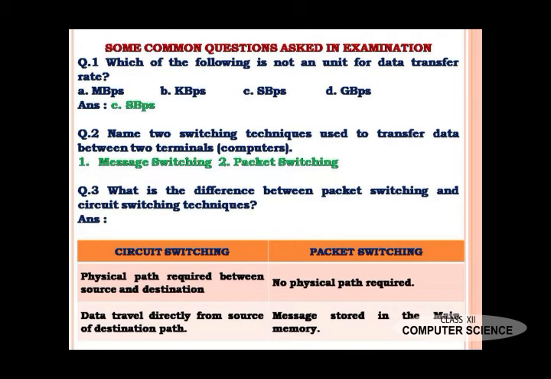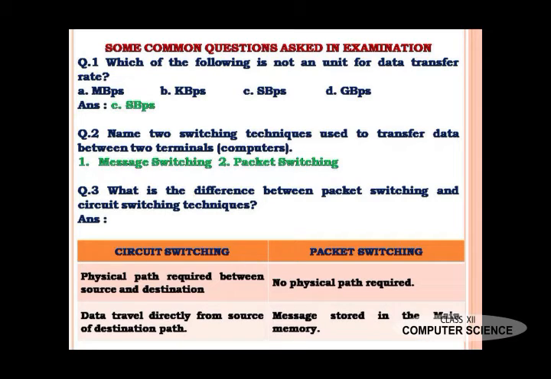Number 3, what is the difference between packet switching and circuit switching techniques? You have to write the difference. In circuit switching, a physical path is required between the source and destination, and in packet switching, no physical path is required. In circuit switching, data travels directly from source to destination.